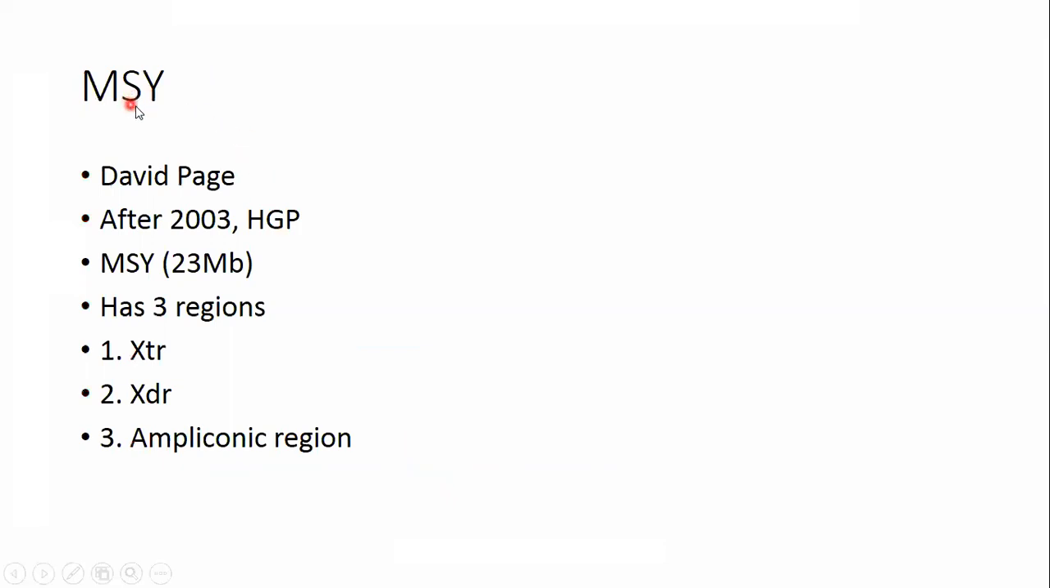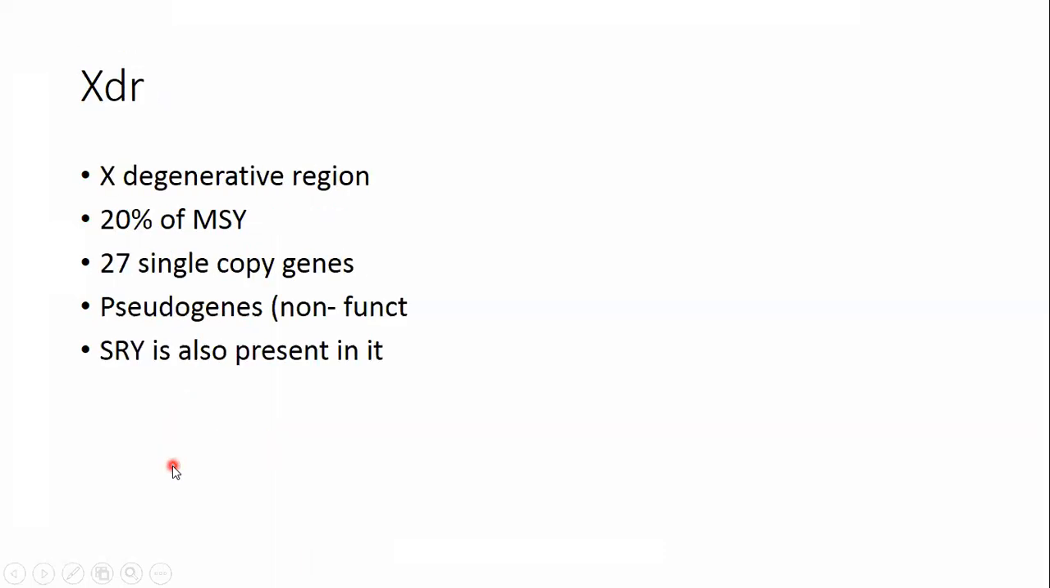Now moving towards the MSY, that is an important region of the Y chromosome, and 95% of the Y chromosome is MSY. David Page is a geneticist who first discovered the structure of the MSY and explained it. After 2003, when the Human Genome Project was presented, the structure of MSY was also described. So MSY consists of 23 megabases and has three regions. The first one is named XTR, the second is XDR, and the third is the ampliconic region.